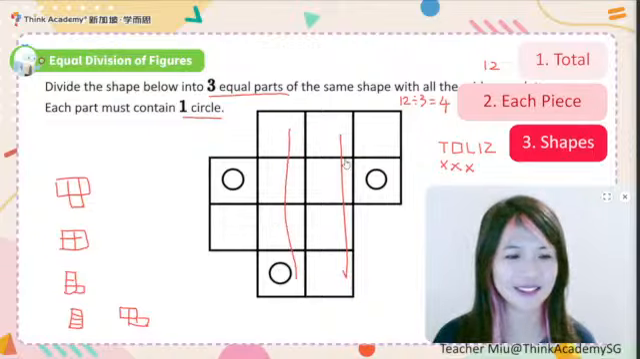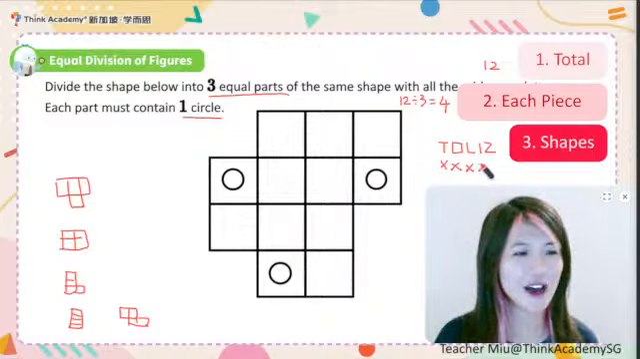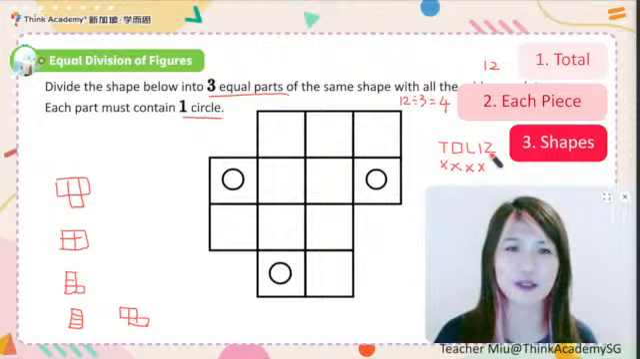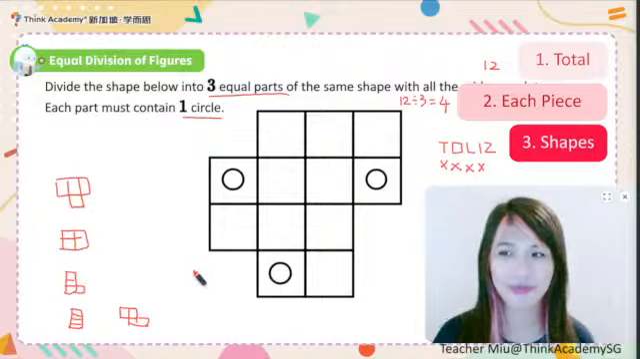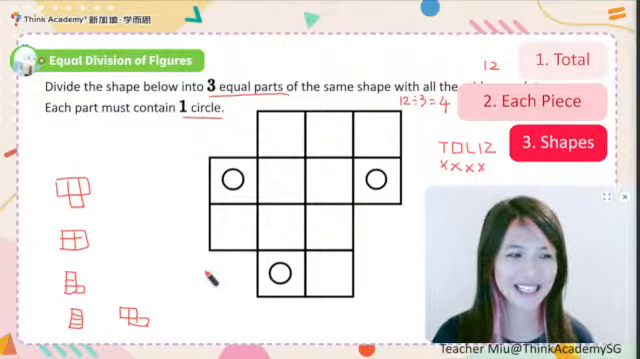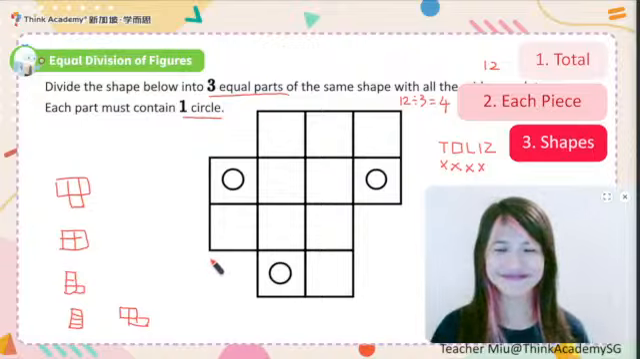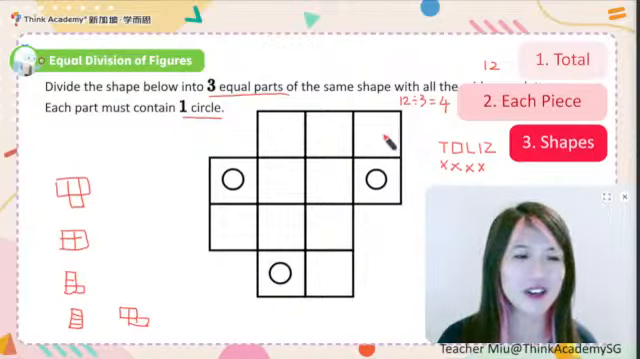Not really. Now, finally, we come to the last possible one, which is the Z shape. Is it possible? Let's try. Yeah, why Z shape? Oh, let me show you. Look at the Z shape.